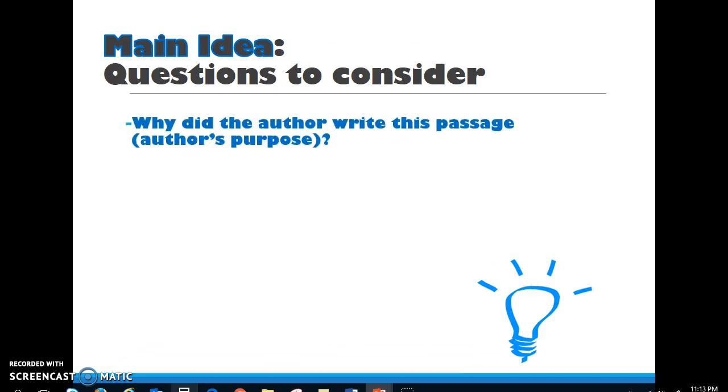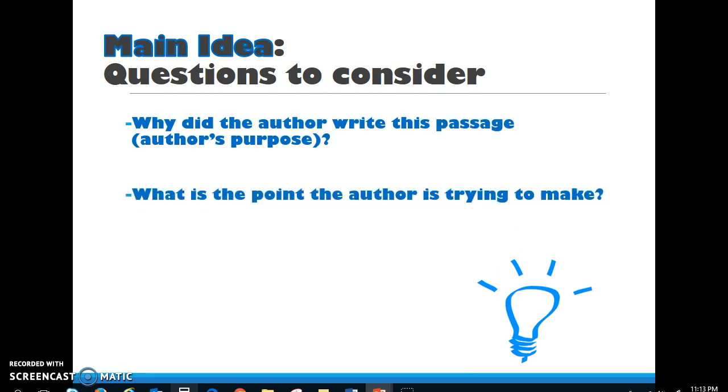Why did the author write this passage? What is the author's purpose? What is the point the author is trying to make? What is the passage mostly about?